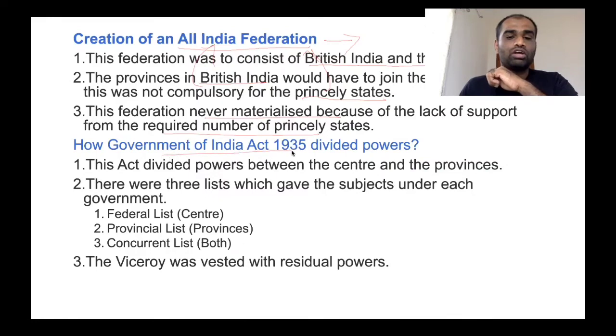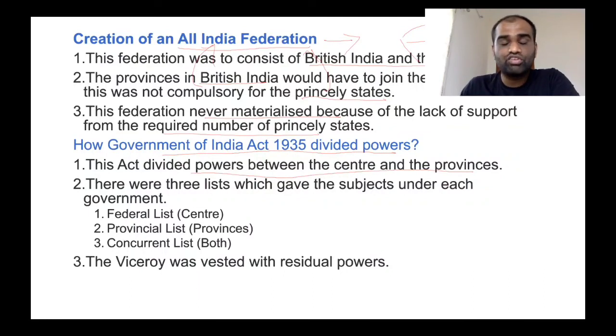Now, how did the Government of India Act 1935 divide powers? Now, this act divided powers between the center as well as the provinces. Now, how was this power divided? According to the Government of India Act 1935, subjects were divided into three lists: federal list, provincial list, as well as concurrent list. Now, this is similar to the division of power in the Constitution of India, like the union list, state list, as well as concurrent list.